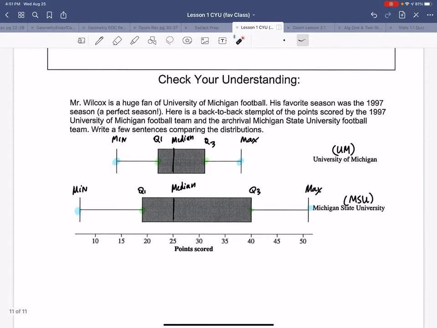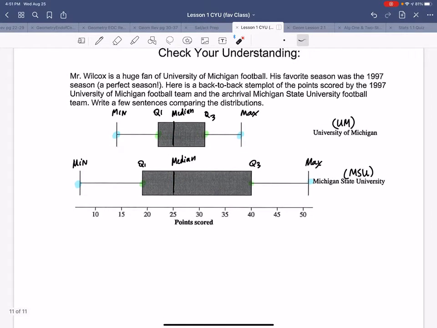So it says, Mr. Wilcox is a huge fan of University of Michigan. His favorite season was the 90-97 perfect season. Here are back-to-back stem plots of that season of their arch rival. Write a few sentences comparing the distribution.